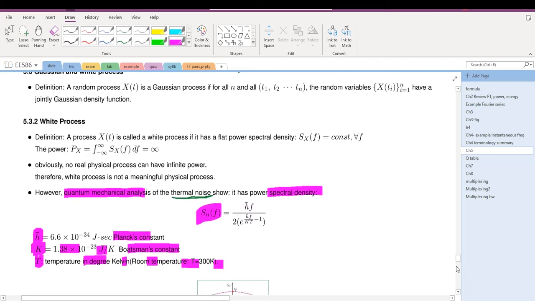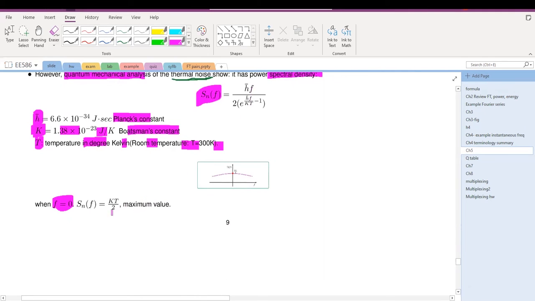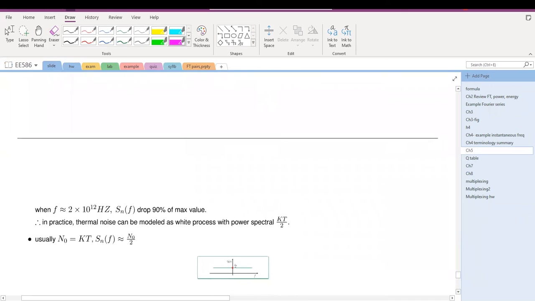If we plot this power spectral density, it is very flat over a large range of frequency. At f equals 0, the power spectral density reaches the maximum, which equals kT divided by 2. If we plot it, we find this power spectral density is very flat.